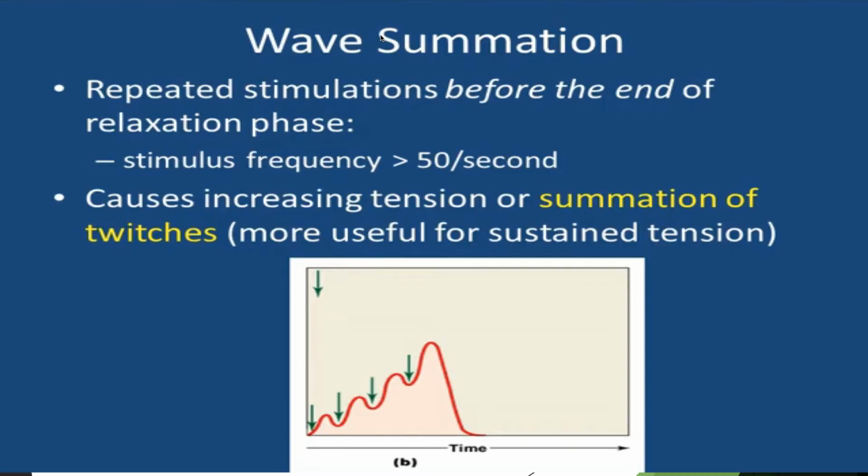Repeated stimulations before the end of the relaxation phase cause increasing muscle tension called summation of twitches or wave summation. Stimuli arrive as relaxation begins, as the muscle never fully relaxes between contractions. This causes larger contractions.